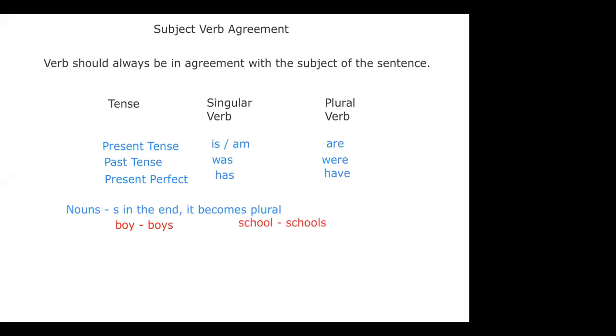But it does not happen the same when I talk about verbs. With verbs, if I use S in the end, it is singular. You must have heard, she goes to the school. S. You get it? So when I say she goes to the school every morning, goes is my singular verb, and this is where students make mistakes.